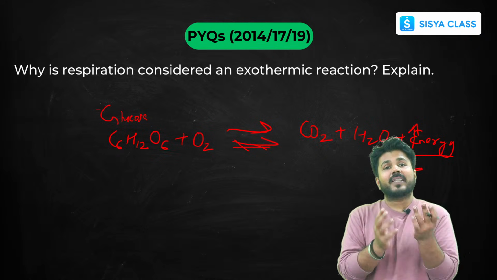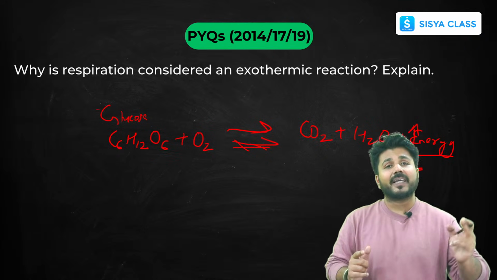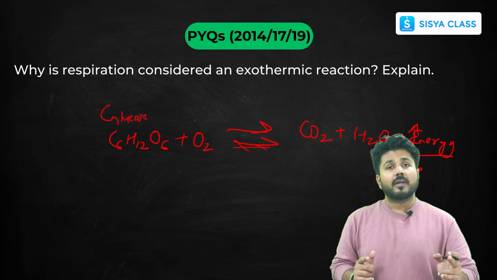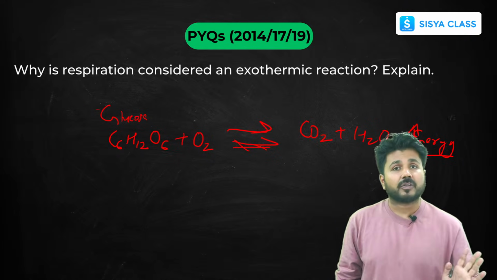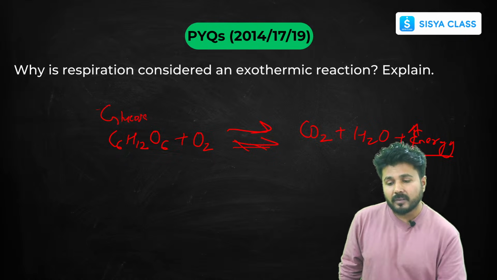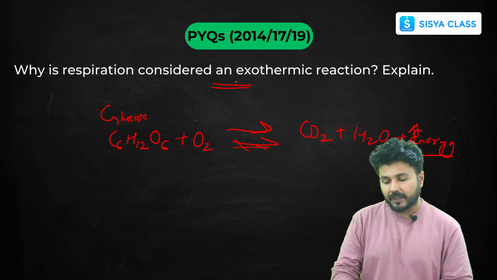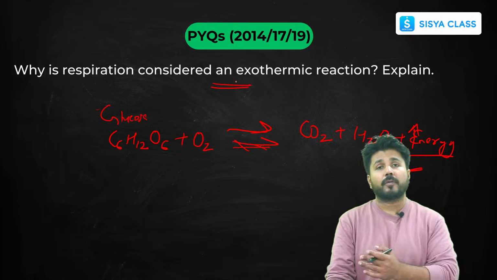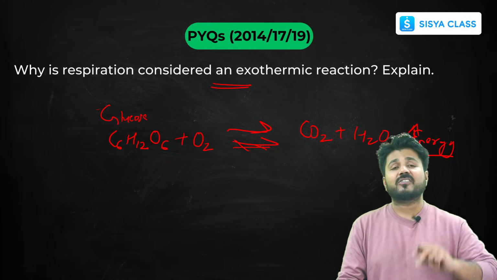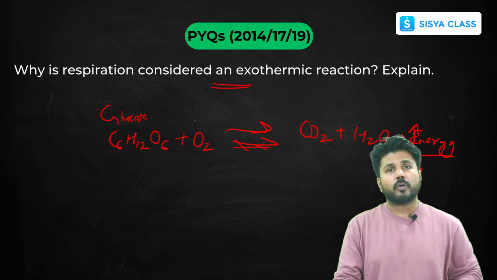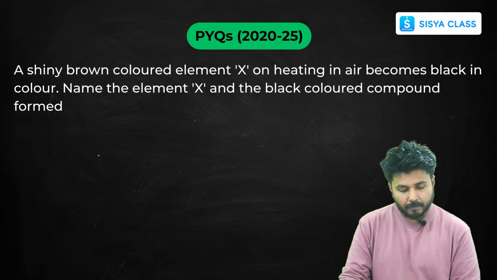The chemical reaction that is occurring is converting chemical energy, and that gives energy to our cells to perform various functions. That's why this is an exothermic reaction. Now this is a PYQ. We will be solving some PYQs and some of the most probable questions that could be asked from this chapter in your upcoming board exams. So listen carefully.